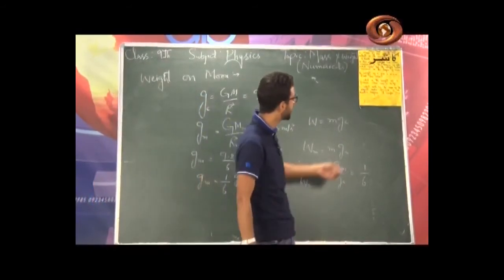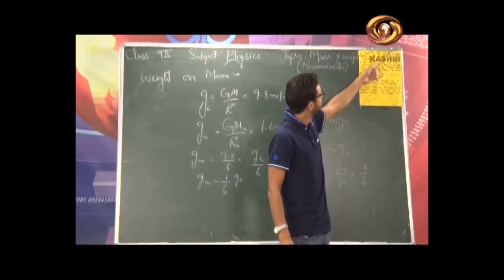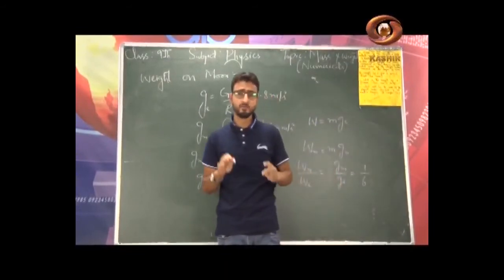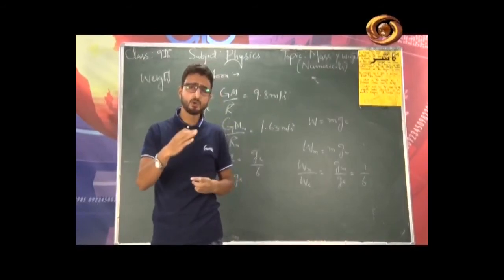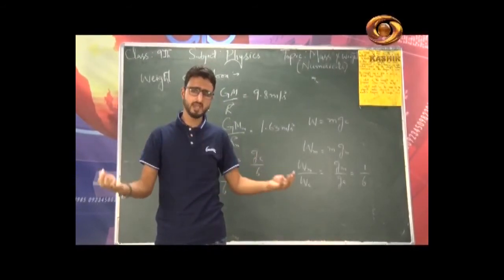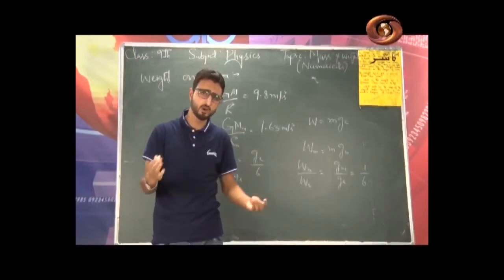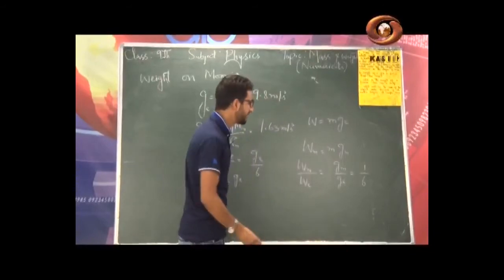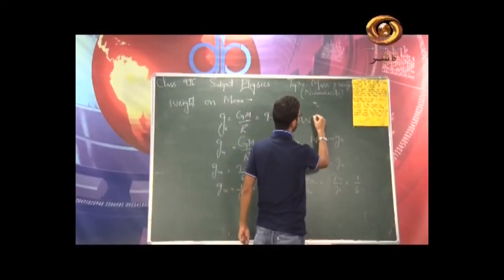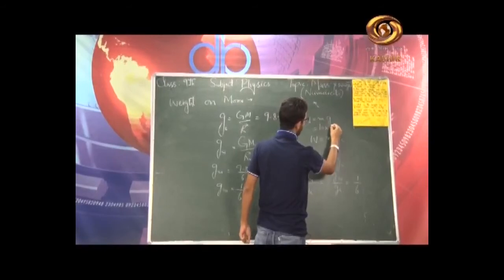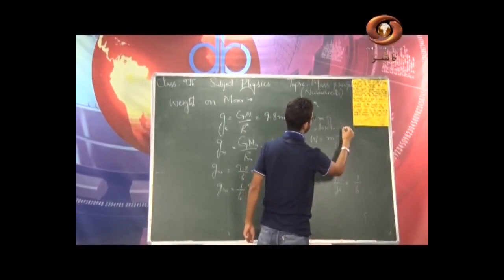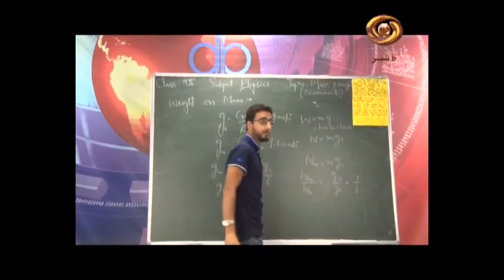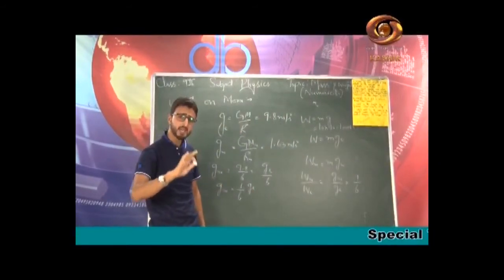If I ask you a question, mass of a body is 10 kg, what is its mass on the surface of moon? It will be again 10 kg, because mass is fundamentally constant. But what is its weight on the surface of earth? Given, mass of a body is 10 kg. So weight on the surface of earth will be equal to m into g. Instead of m I write 10, instead of g approximately 10, so this is equal to 100 Newton. 100 Newton will be the weight of this very body on the surface of earth.